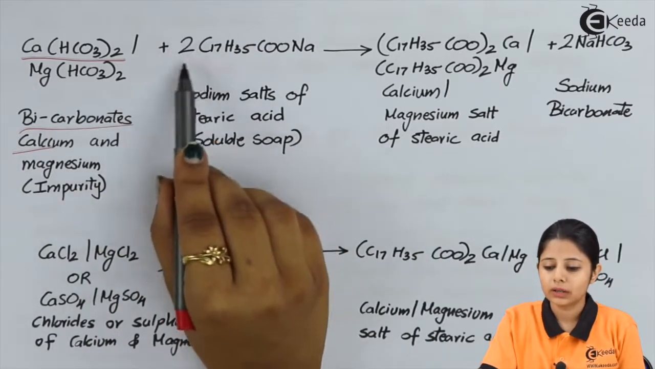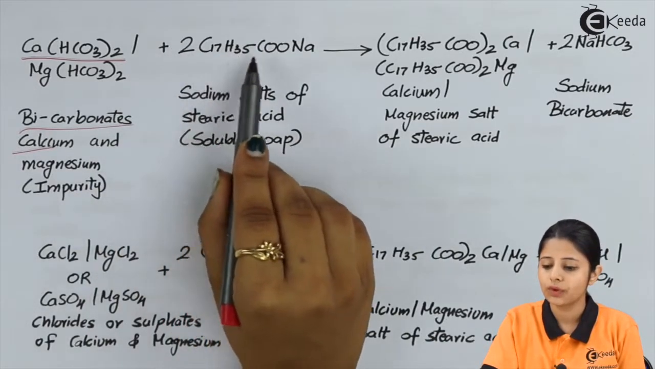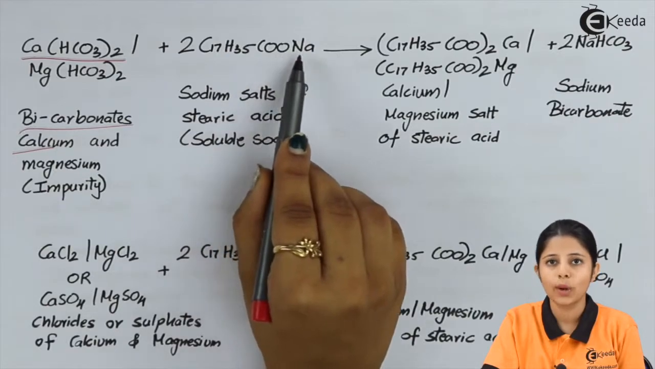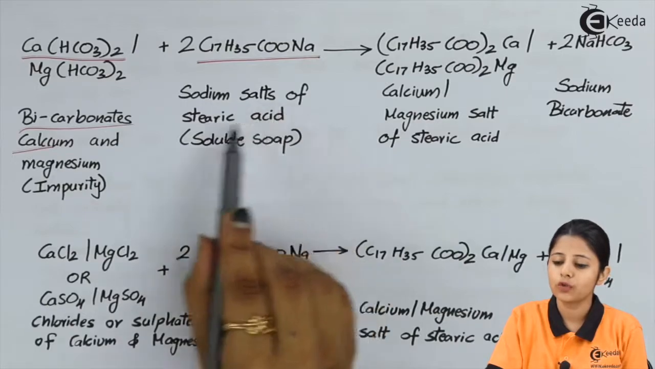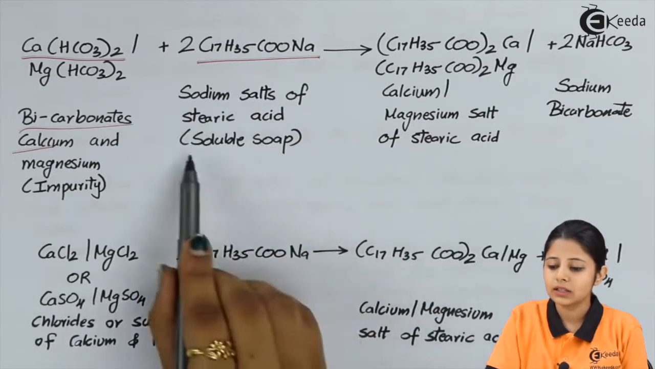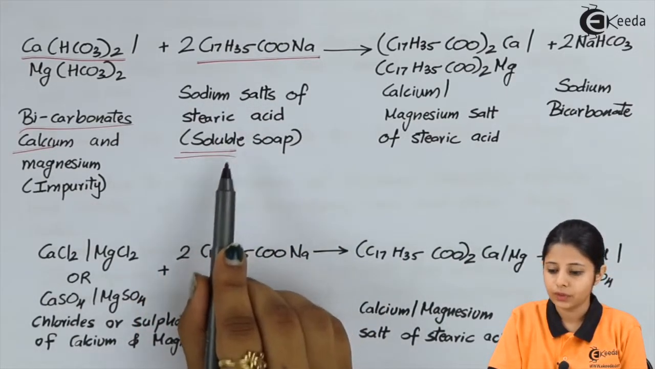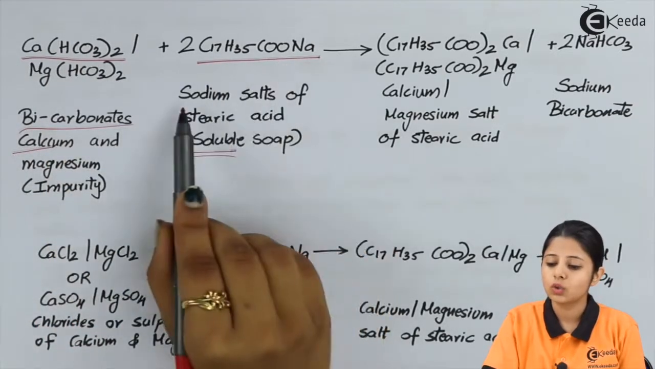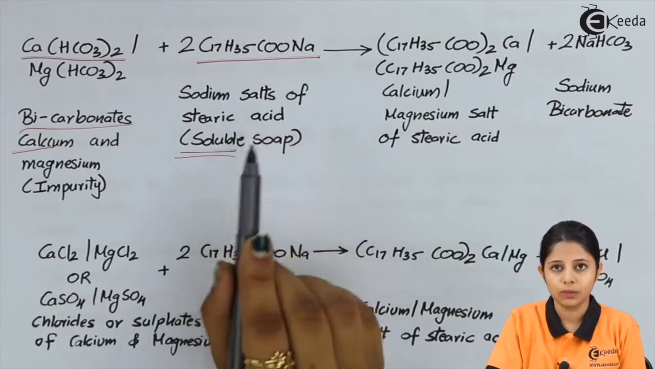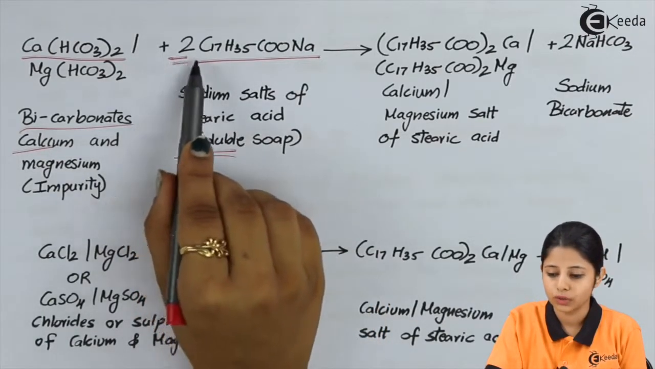Plus 2 times C17H35COONa. Now this entire thing is known as sodium salt of stearic acid, and this is nothing but a soluble soap over here. So what we are doing is we are taking the impurity and we are taking a sodium salt of stearic acid, that is a soluble soap, but we are taking it 2 times over here.